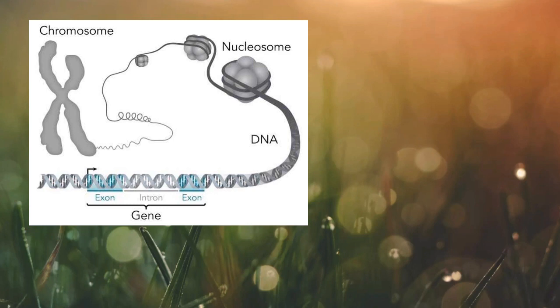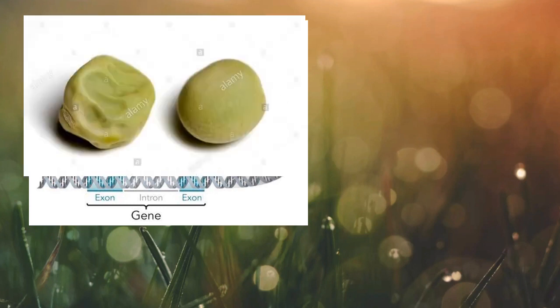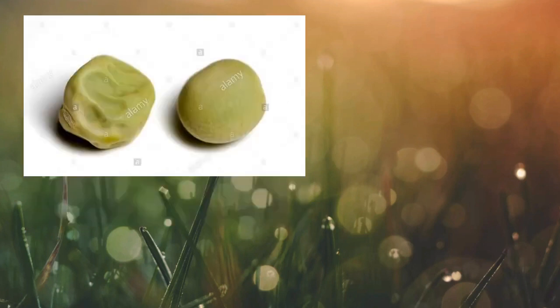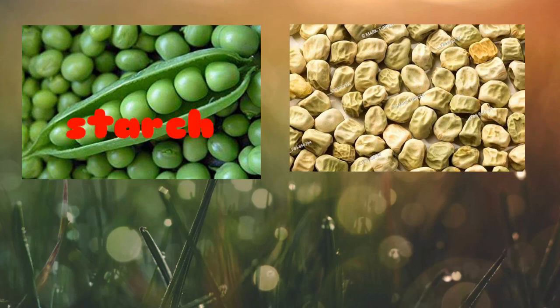To illustrate that, let me share the concept of gene expression. The seed shape, which is round or wrinkled, is related to the type of carbohydrate stored in the seed. Round seeds contain starch, and wrinkled seeds contain sugar. According to the book, a high sugar concentration is thought to cause the seeds to accumulate water during development. Then, as they mature and dry out, the seed becomes wrinkled.